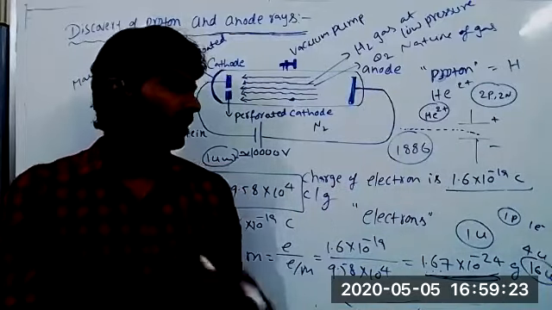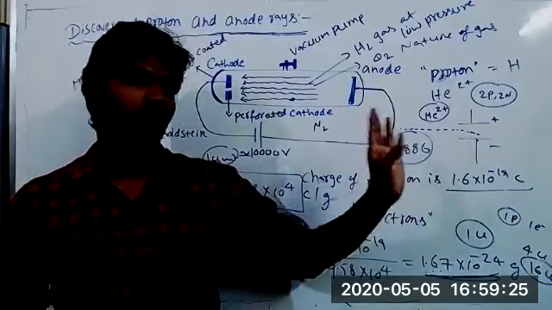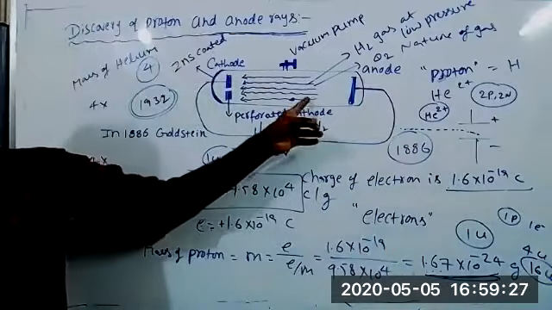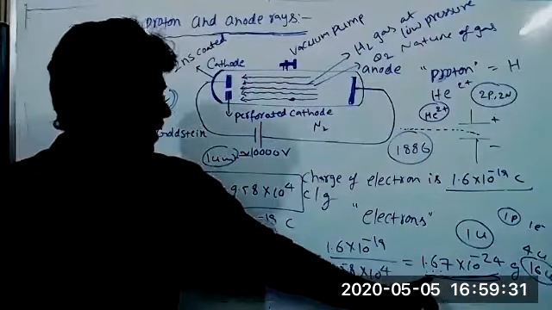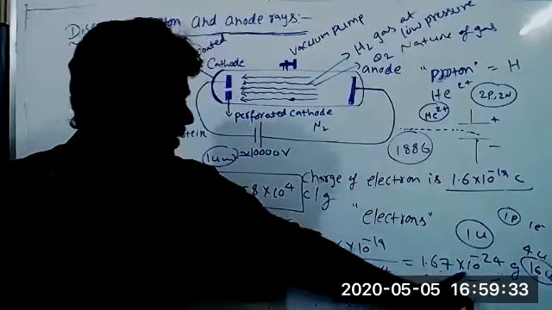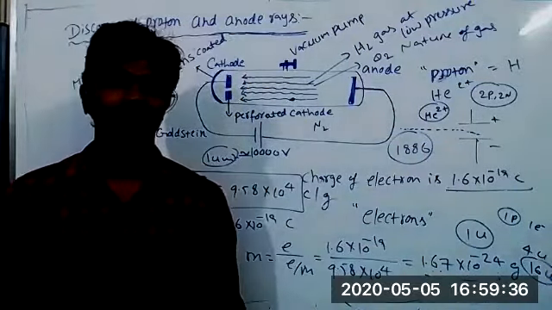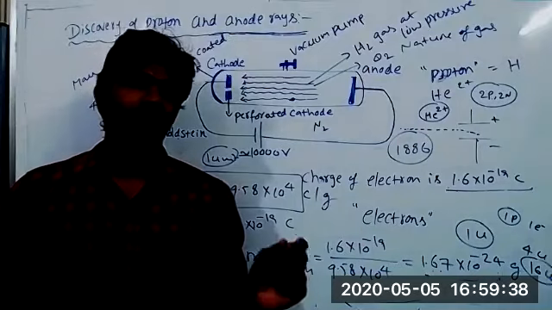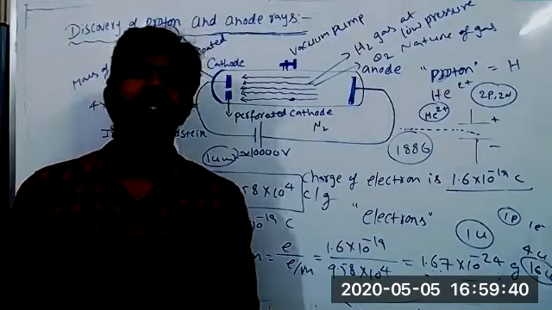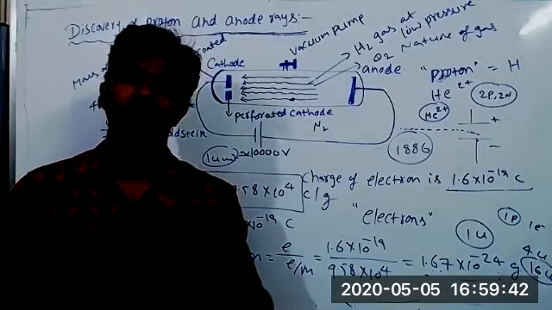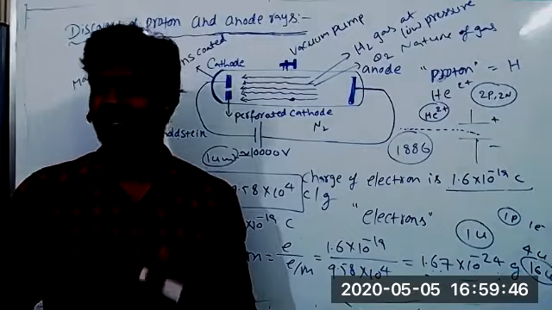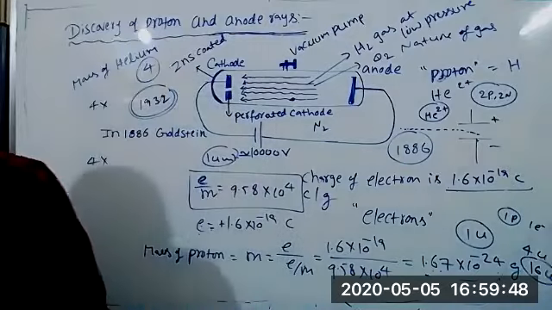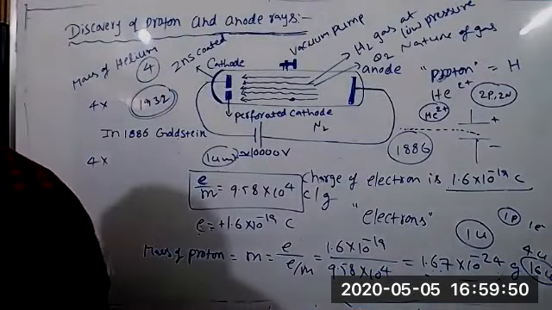And the mass of the particles constituting the anode rays is a simple whole-number multiple of 1.67 into 10 power minus 24 grams. That means all atoms must contain protons, so we also have to consider the proton as a fundamental particle. So this is about anode rays. Okay, write in your notebook.